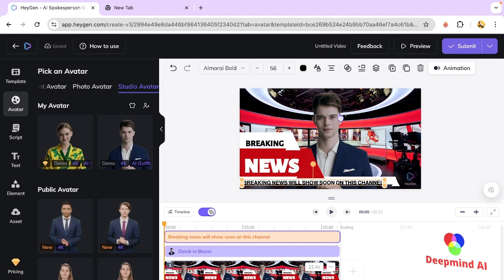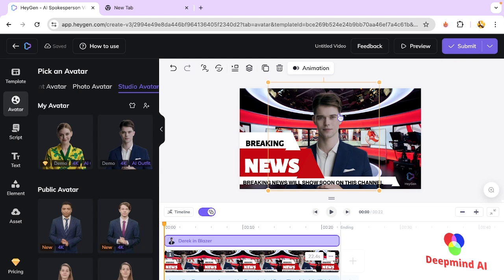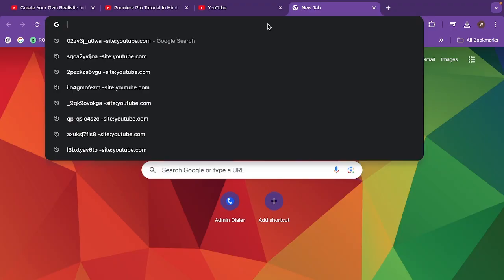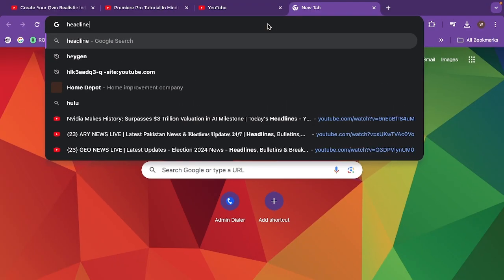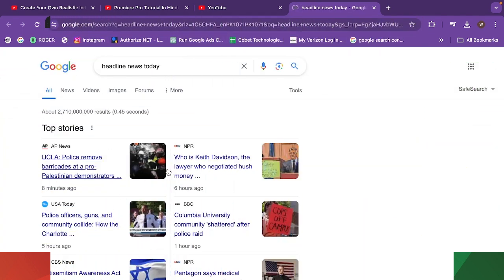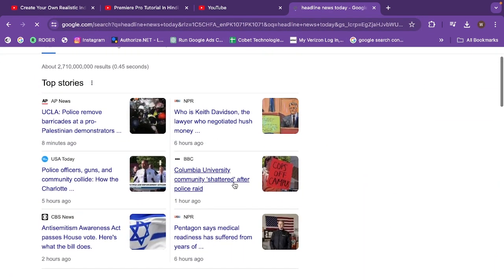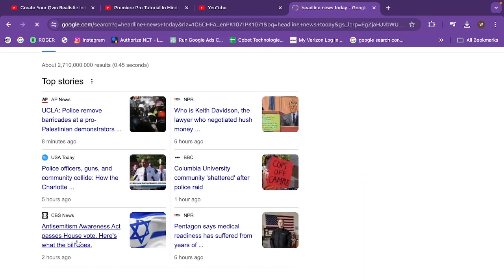Perfect. Once this is ready, now I'll let you know how you can get information for your news channel. For that, we are going to take help from Google. We have to search "headline news today." Now we have different headline news, so I'm going to show one of them. We just click CBS News here.